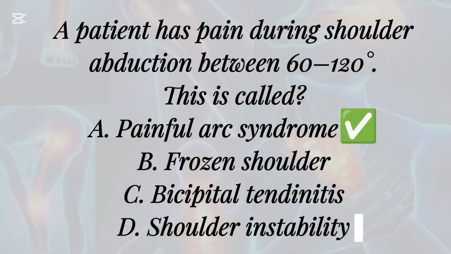A patient has pain during shoulder abduction between 60 to 120 degrees. This is called: A. Painful arc syndrome, B. Frozen shoulder, C. Bicipital tendinitis, D. Shoulder instability.